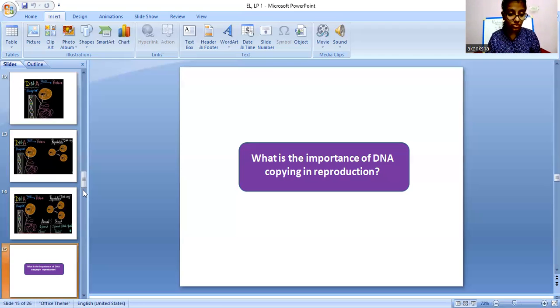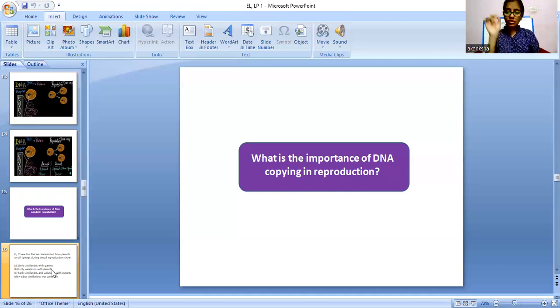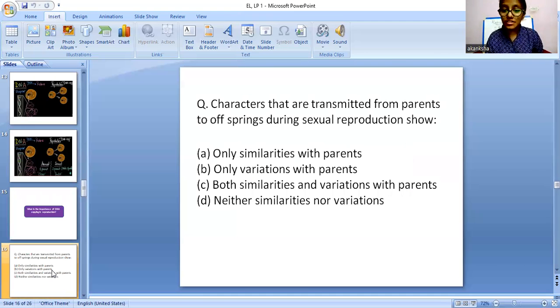Now we will move on and see some more questions. One more question: the characters that are transmitted from parents to offspring during sexual reproduction show only similarities with parents, only variation with parents, both similarities and variation with parents, or neither similarities nor variation. I will wait for 5 seconds.